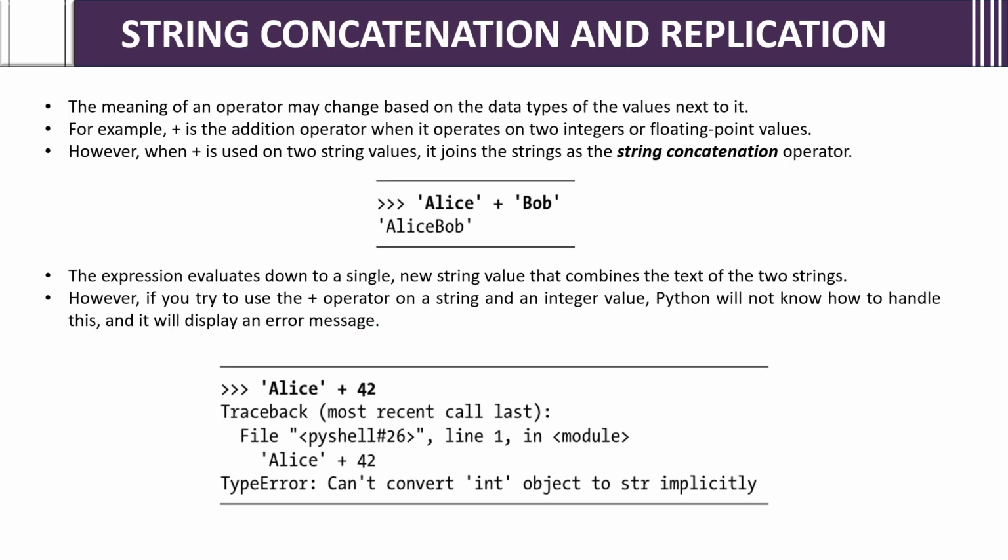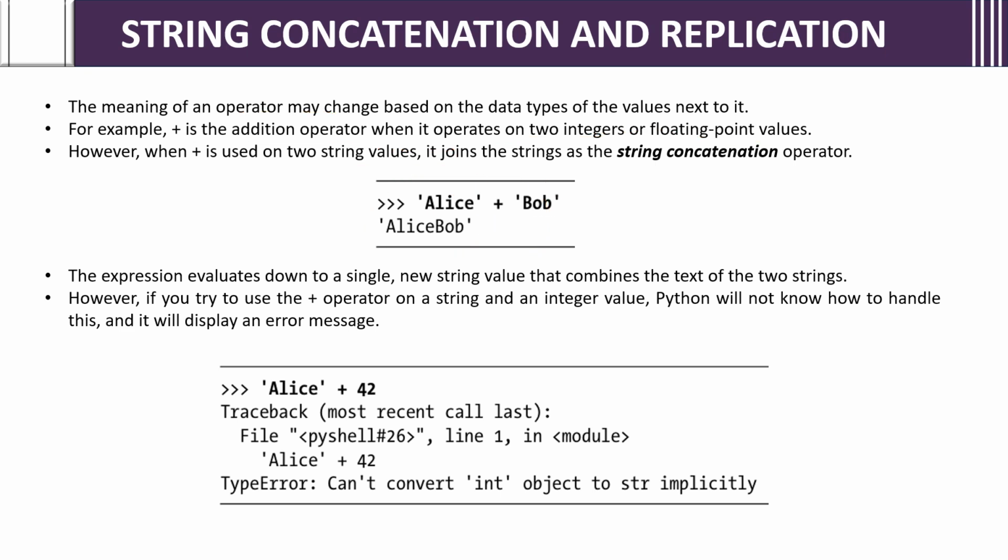Next, string concatenation and replication. The meaning of an operator may change based on the data types of the values next to it. How? For example, plus is the addition operator. When we give two integers or floating point numbers, it will add, 2 plus 2 or 2.14 plus 3.14. But when plus is used between two strings, like 'Alice' plus 'Bob' with single quotes, then string concatenation happens. The output will be AliceBob. You can try with your names also.